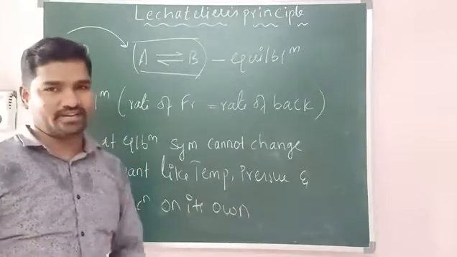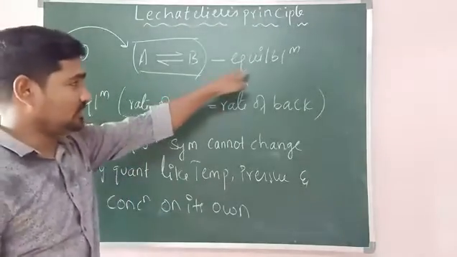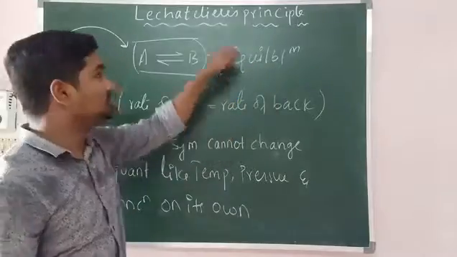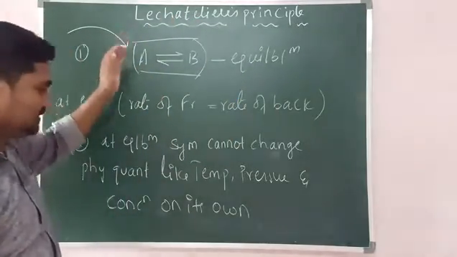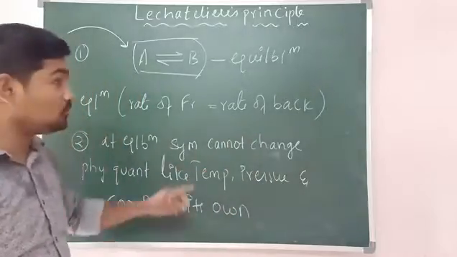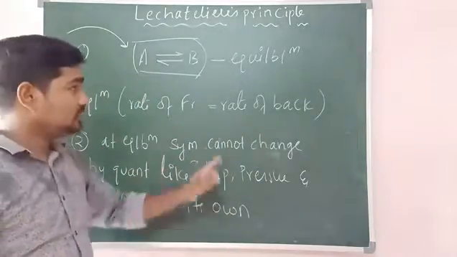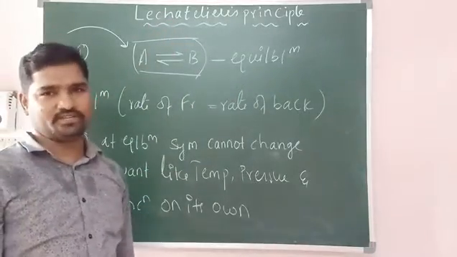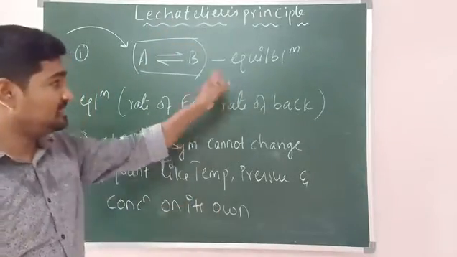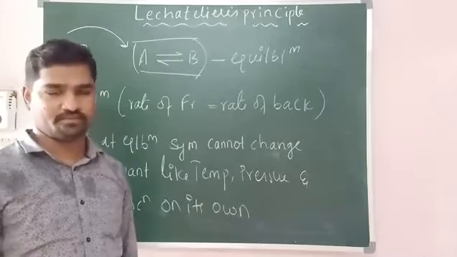When you do that, what equilibrium does will be explained with the help of Le Chatelier's principle. So when the physical quantities of a system are externally disturbed or changed, what equilibrium does is explained by Le Chatelier's principle. So this is the basic funda behind Le Chatelier's principle.